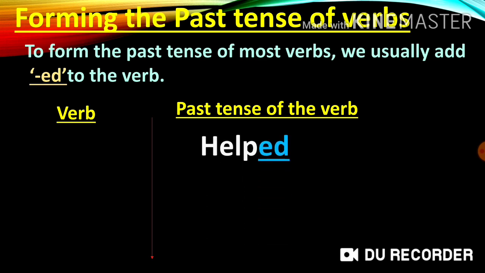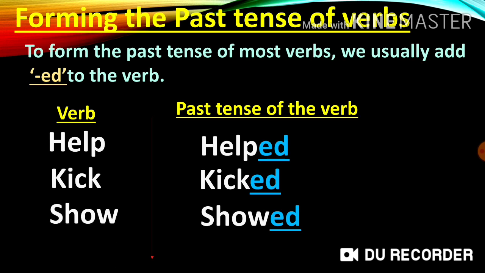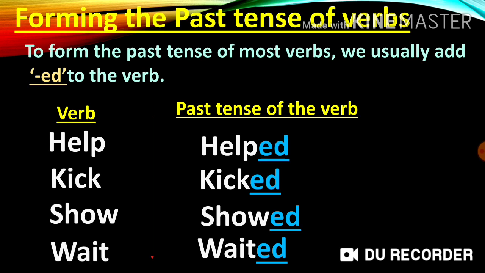The past tense of the verb help is helped, formed by adding ed to help. The past tense of kick is kicked, formed by adding ed to kick. The past tense of show is showed, formed by adding ed to show. And the last one, the past tense of wait is waited, formed by adding ed to wait. So, to form the past tense of most verbs, we usually add ed to the verb.